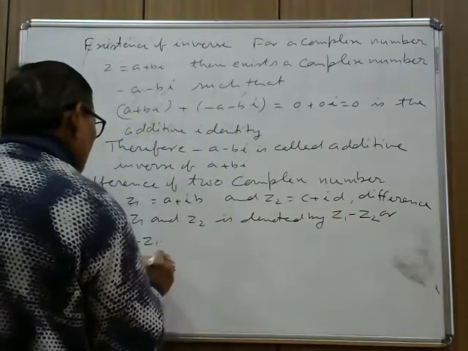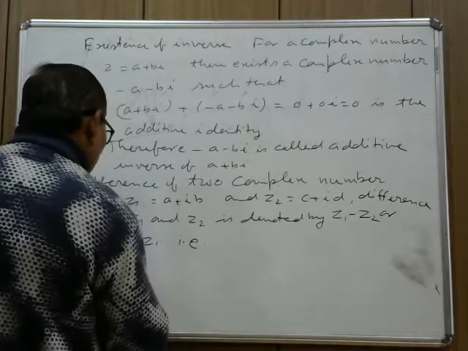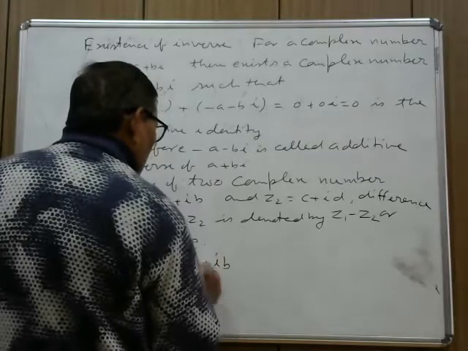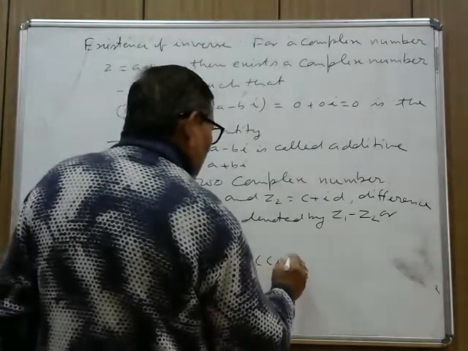That is, Z1 minus Z2 is equal to A plus IB minus C plus ID.